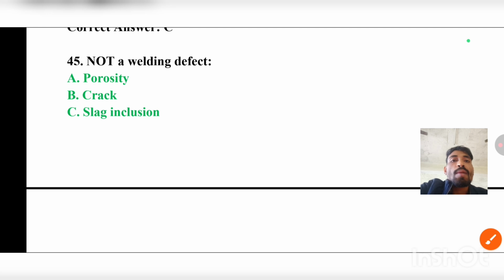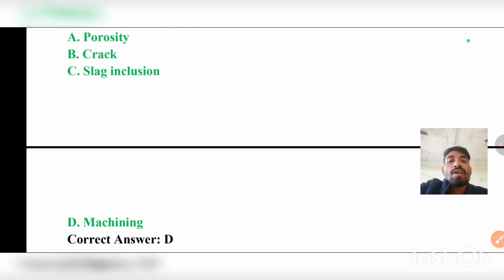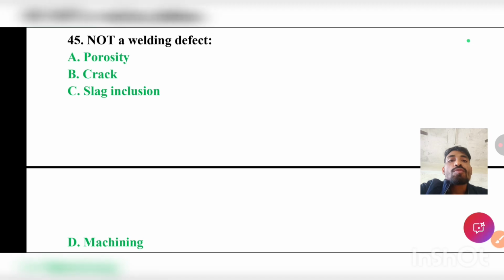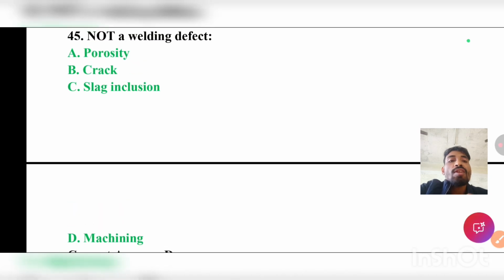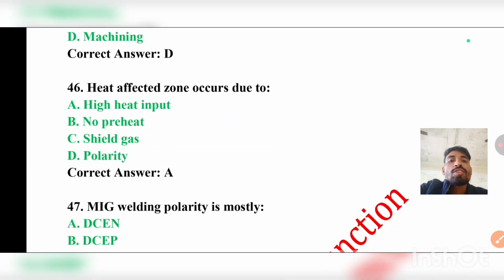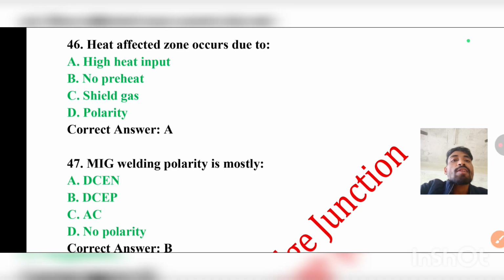Question number 45. Not a welding defect. Out of these four options, which is not a welding defect? Porosity, crack, slag inclusion or machining? The option is D, that is machining. Question number 46. Heat affected zone occurs due to high heat input, no preheat, sealed gas or polarity. The option is A, that is high heat input.